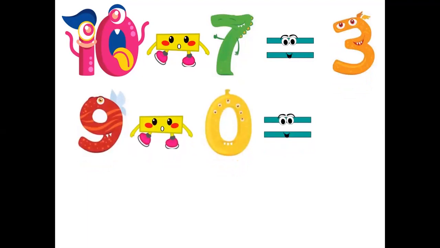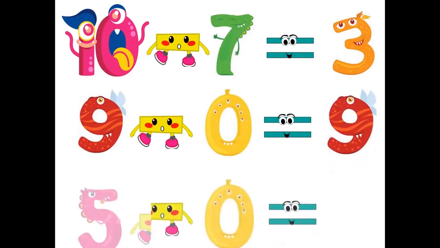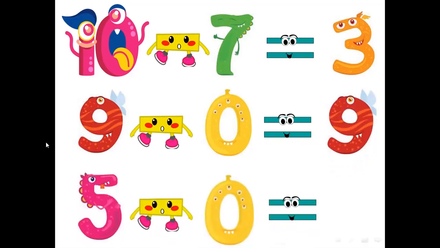Oh, we have 0 here. Any number minus 0 equals the same number. So here 9 minus 0 equals 9. And here 5 minus 0 equals also 5. Okay?